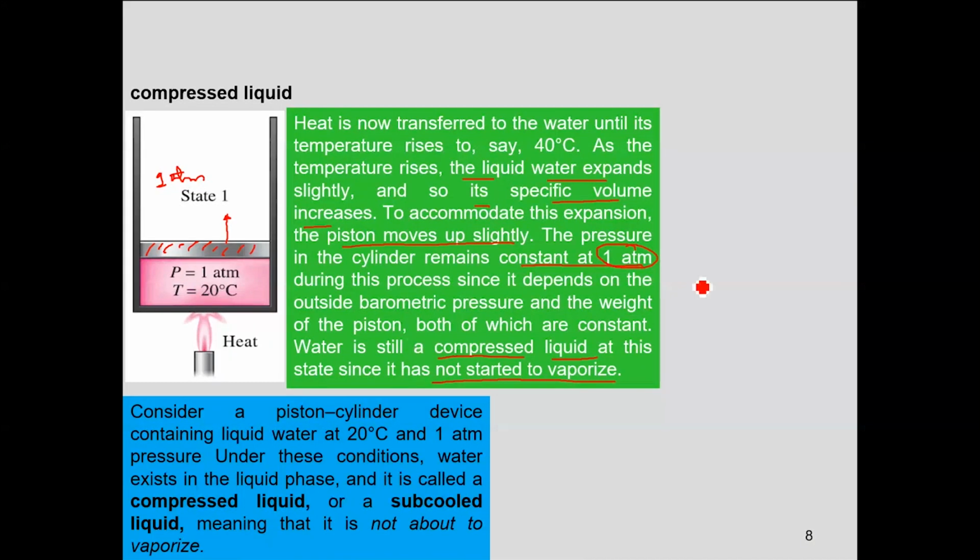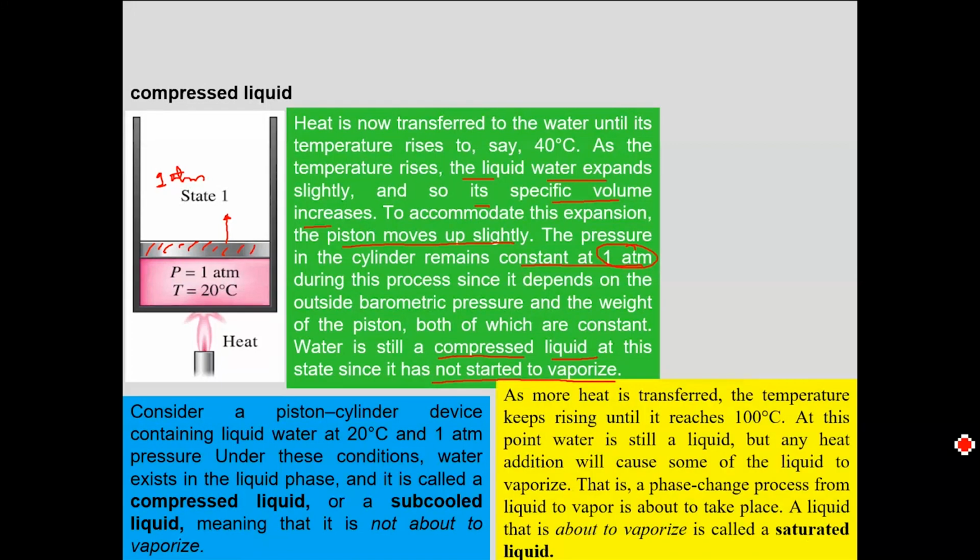Yes, sir. All right. Now, if we take the temperature to 100 degrees centigrade, how? By adding up heat. So I am transferring heat to the system until the system reaches the temperature of 100 degrees centigrade. At this point, the water is still a liquid.